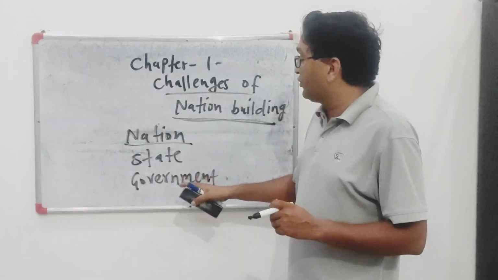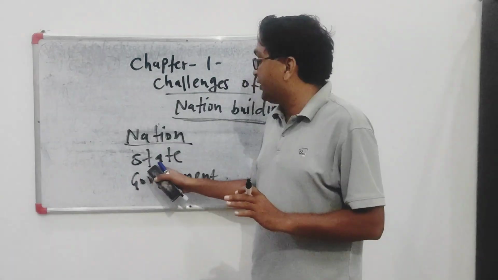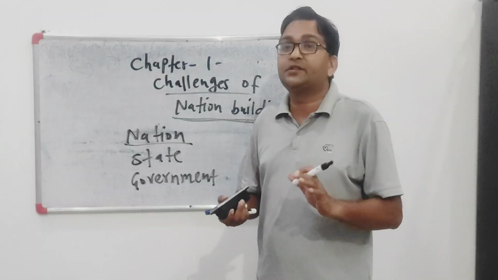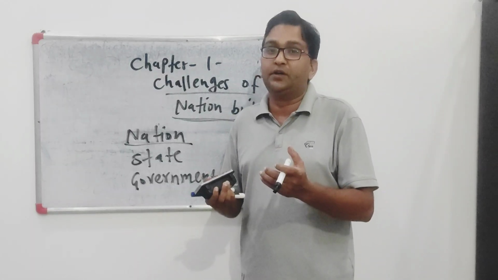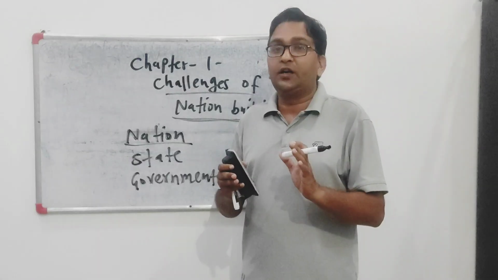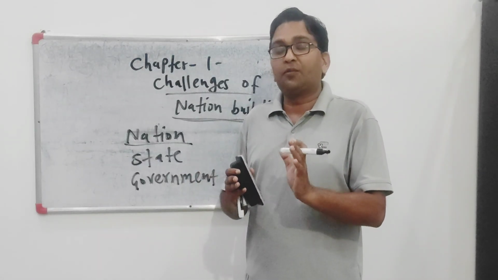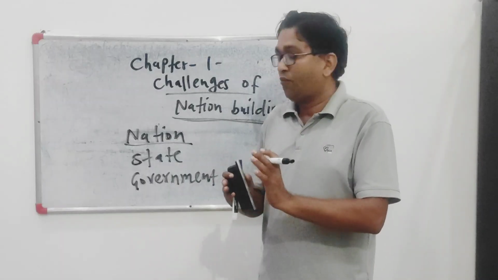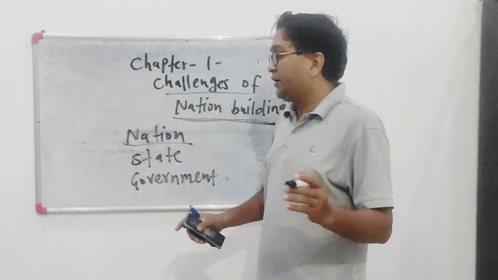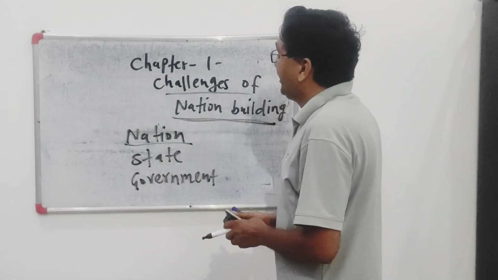And government is different from state, because government is elected after a particular time period. The government of one political party can change when another political party comes to power. So that is the difference between nation, state and government.